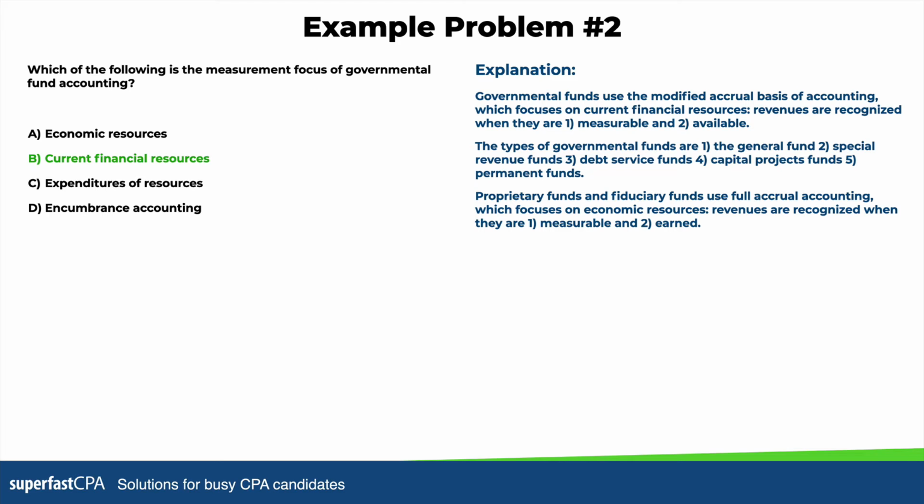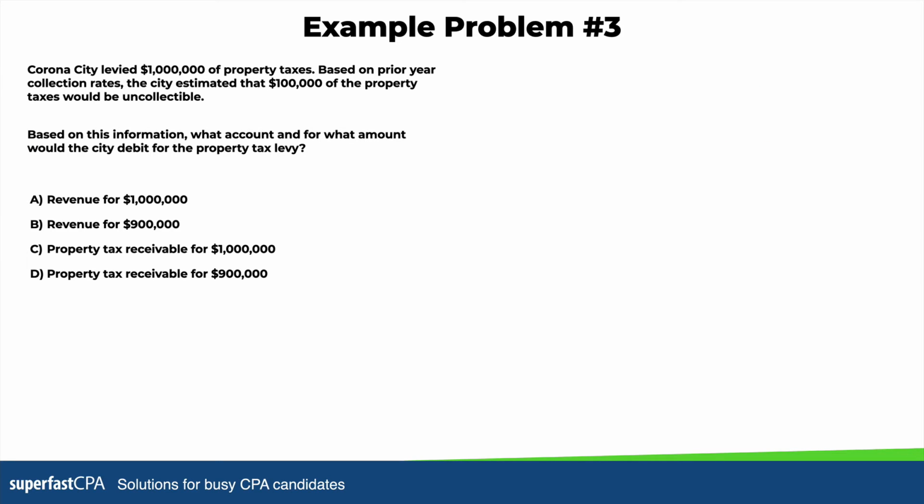So within governmental accounting, there are 3 different types of funds. There are governmental funds, which is what we're talking about, but then there are proprietary funds and fiduciary funds, and those 2 types use full accrual accounting, or what you're used to in business. Proprietary funds and fiduciary funds focus on economic resources. That means revenues are recognized when they are measurable and earned. And again, contrast that with the measurement focus of current financial resources, which governmental funds use, which is measurable and available.